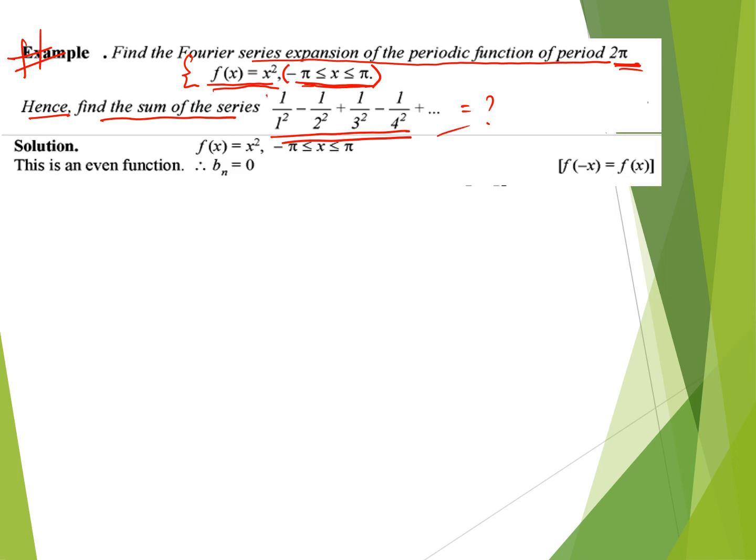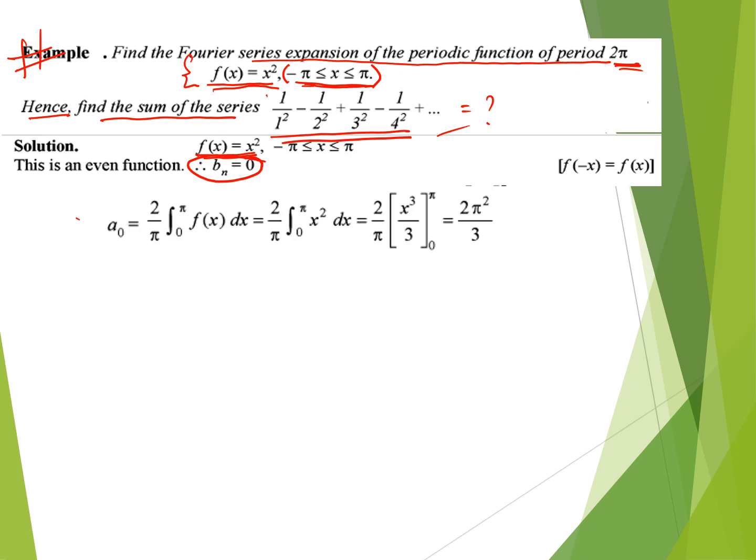Now as per the solution, because f(x) is equal to x square is an even function, it is clear that bn will be 0. We are not going to calculate the value of bn. We just write that because f(x) is an even function, bn is 0.